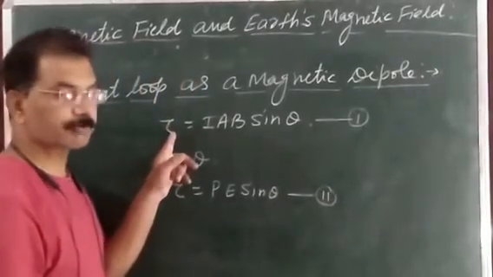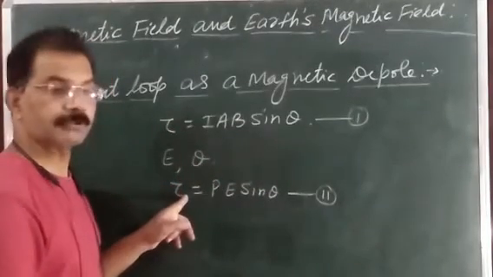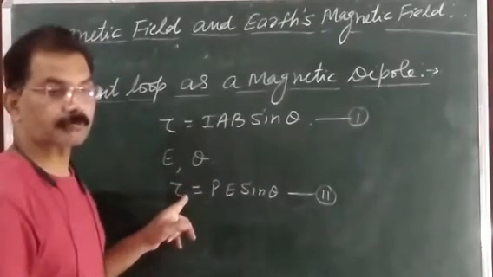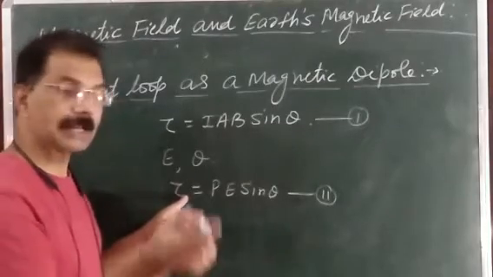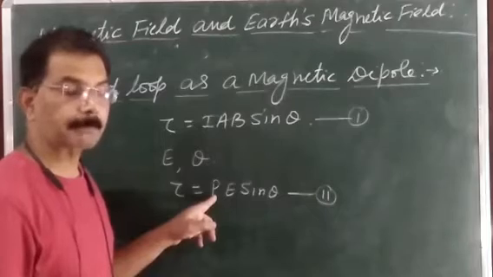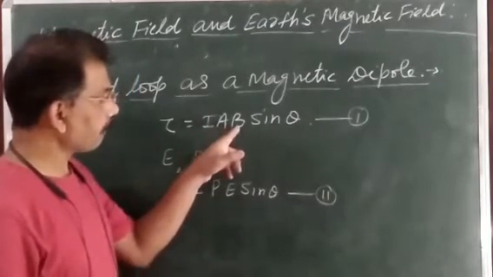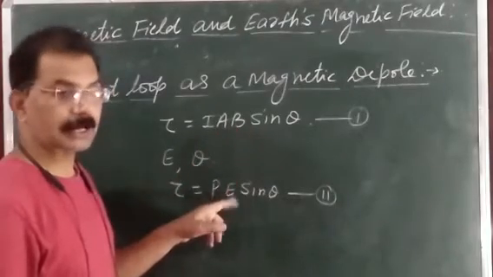This one is the torque experienced by the current carrying loop in a magnetic field, and this one is the torque experienced by an electric dipole in an electric field, where P is electric dipole moment, E is electric field, here B is magnetic field, here E is electric field.